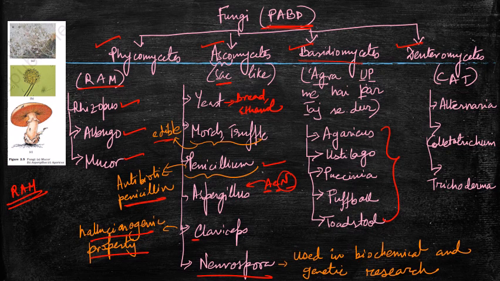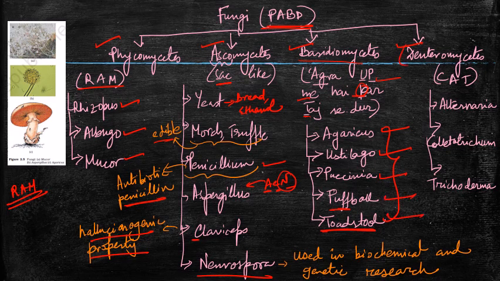From Agra will come Agaricus, U for Ustilago, P for Puccinia, M, there's nothing from M, P for puffball, and last T, from that will come toadstool. So Agaricus, Ustilago, Puccinia, puffball, and toadstool.